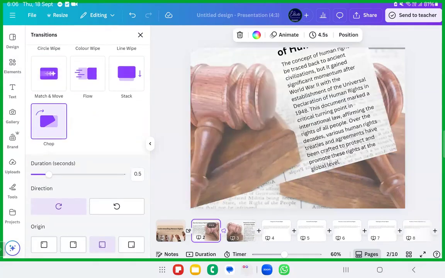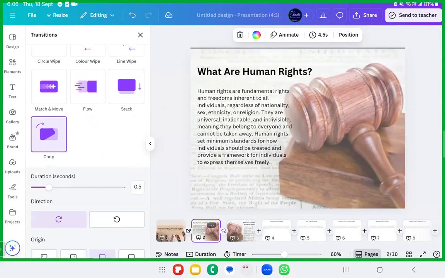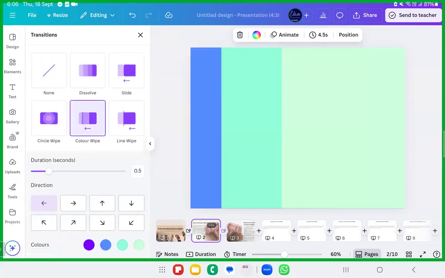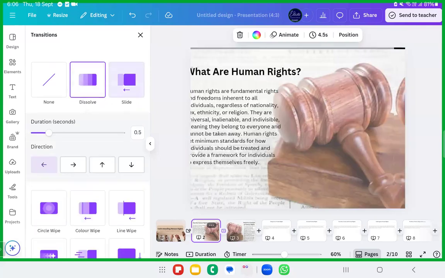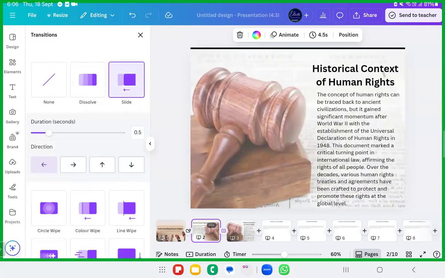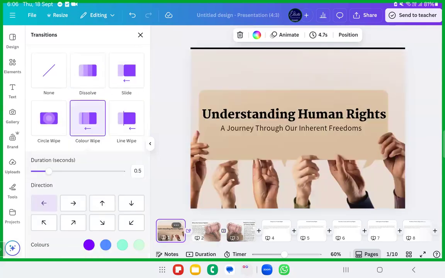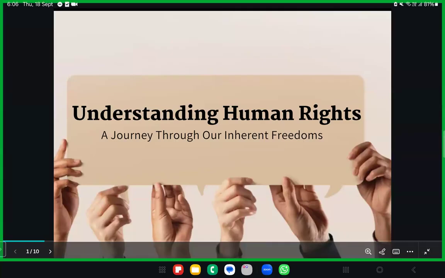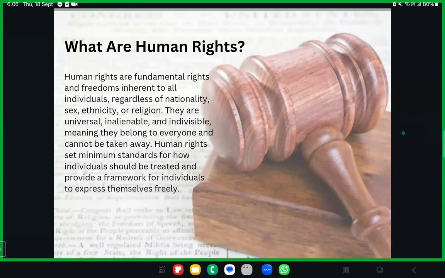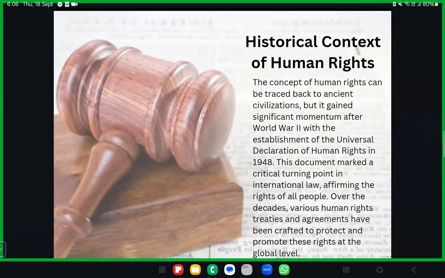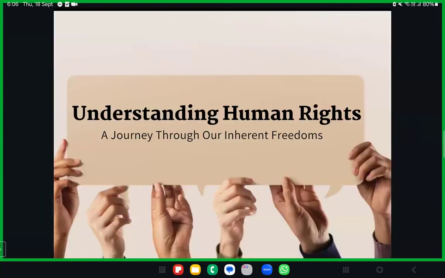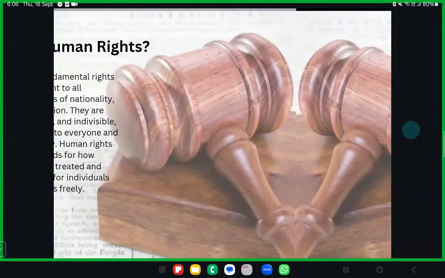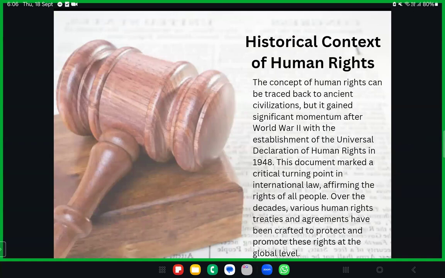Have you all understood? Please let me know. Give me a thumbs up, please. You have transitions between the pages. You have slides, you can go ahead with something like this. Okay, Sister Zaiba, excellent. Few more. Can you see that? There's a beautiful look here, right? So this is how we keep the transitions.